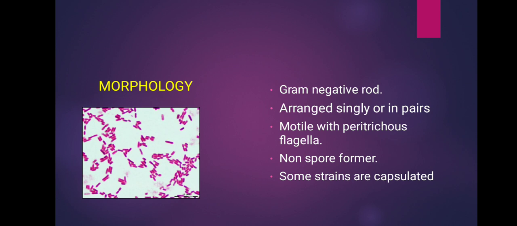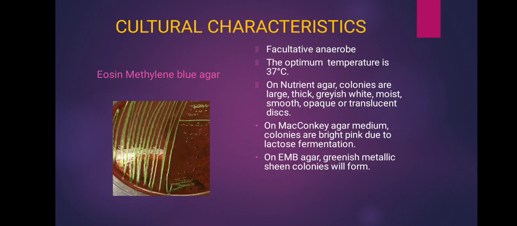It is a gram-negative rod and it is usually arranged either singly or in pairs. And it is motile with peritrichous flagella. It is a non-spore forming bacteria and some strains are capsulated. And next we'll see the cultural characteristics.